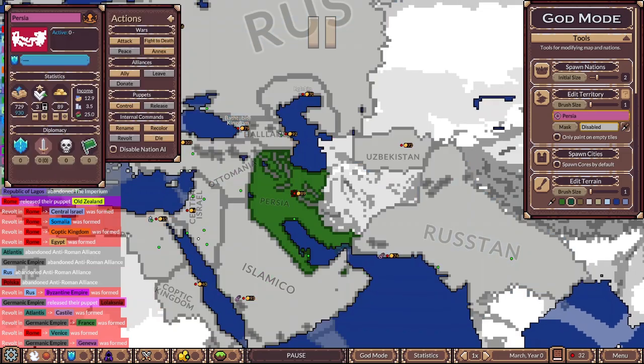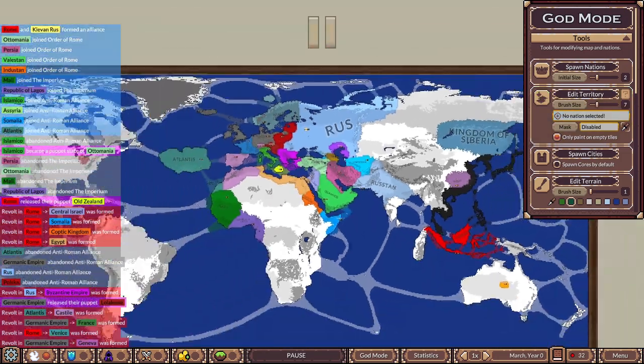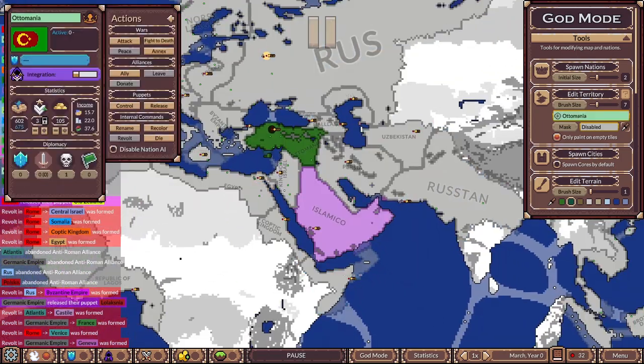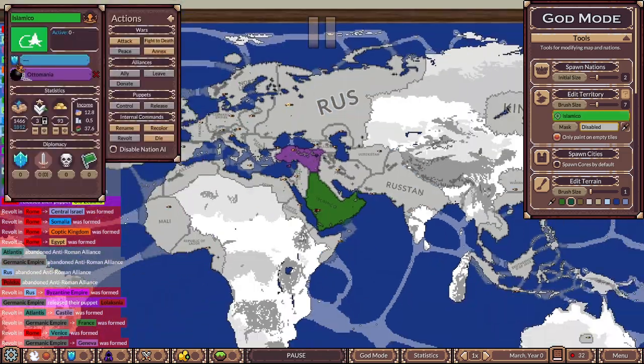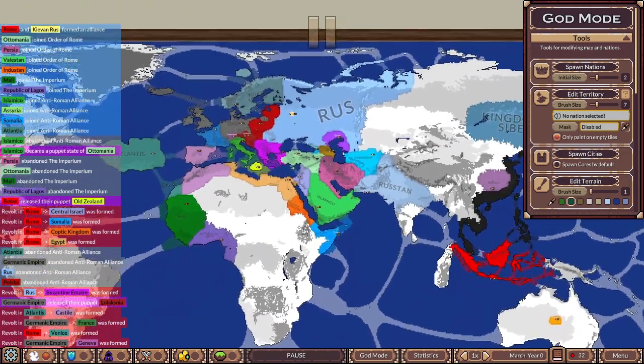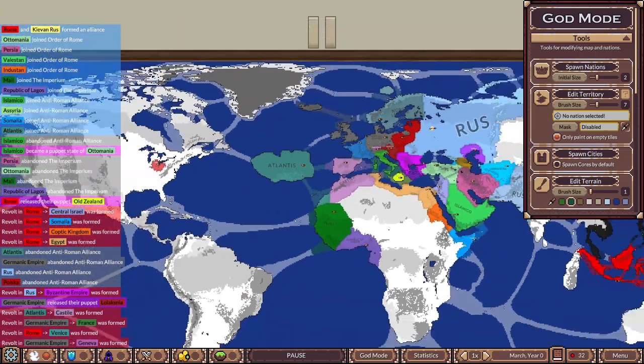In 267 AC, the uncolonized parts of Central Asia were divided up by the surrounding nations. In 300 AC, it was discovered that Ottomania had been secretly puppeting Islamico since World War XV. Despite other nations denouncing Ottomania for this, Ottomania didn't release Islamico.